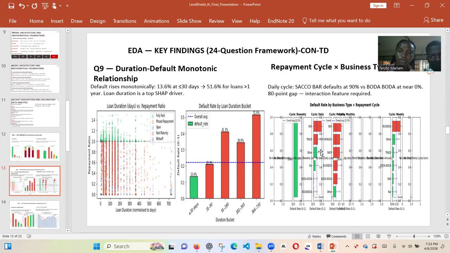I'll use one business type. For example, when you look at the boda here, the default rate is rising, is zero, and their repayment cycle is a bit different. For daily repayment, the default rate is lower. But when you look at the other business types, we can see that there is a change. The bigger the business, the more the repayment cycle increases.